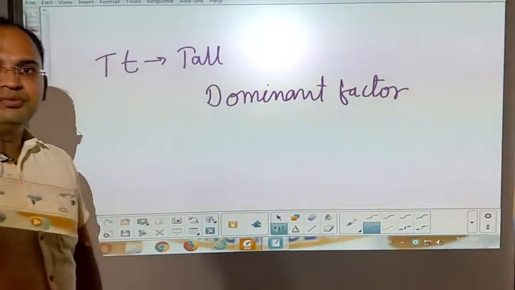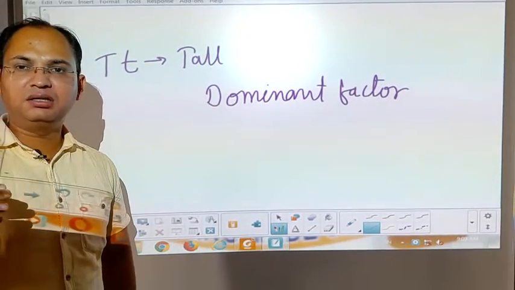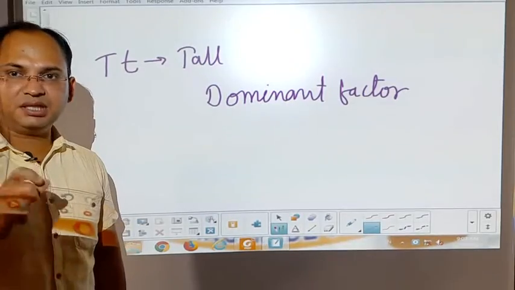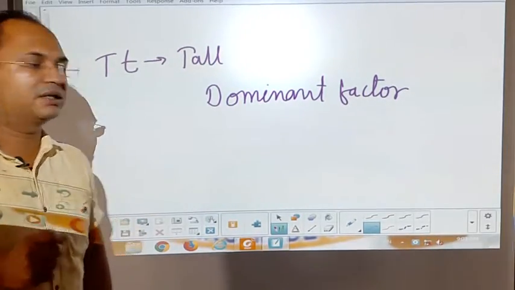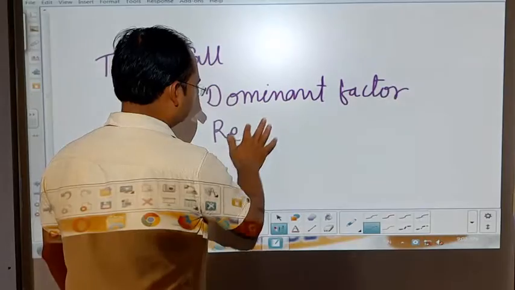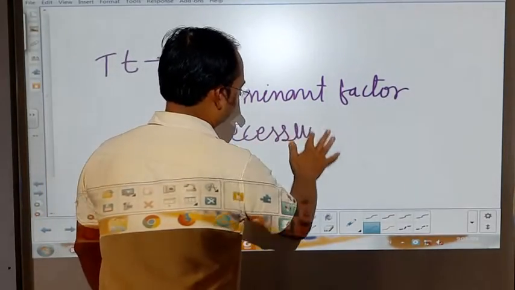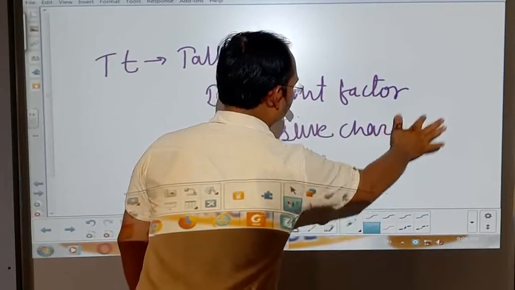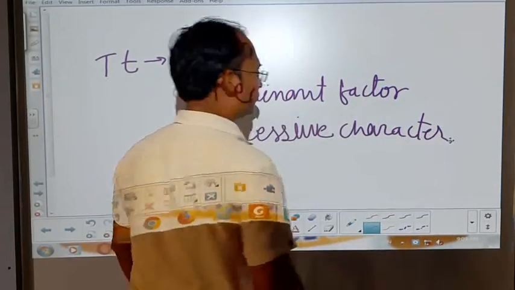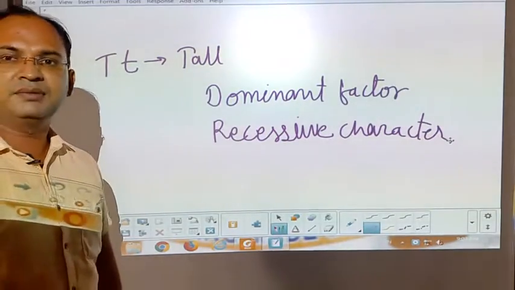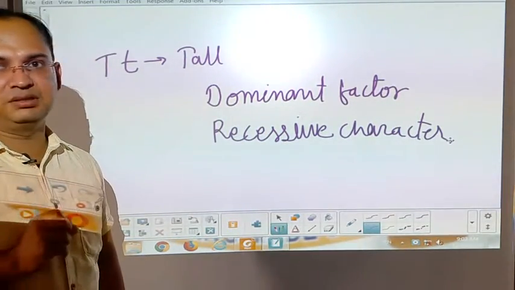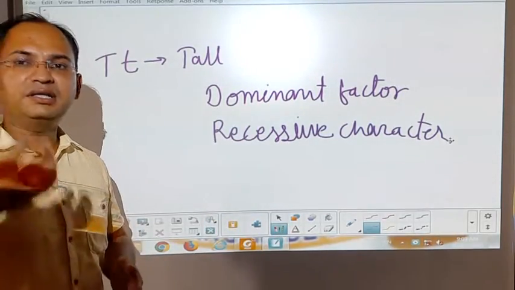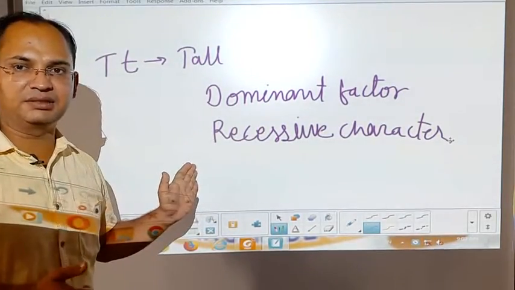And the one which is present but does not show itself or does not express itself, that character is called a recessive character. What, students? A recessive character or recessive factor. So, these are the recessive and dominant. Dominant means that which expresses itself, and recessive is that which gets suppressed by the dominant character.